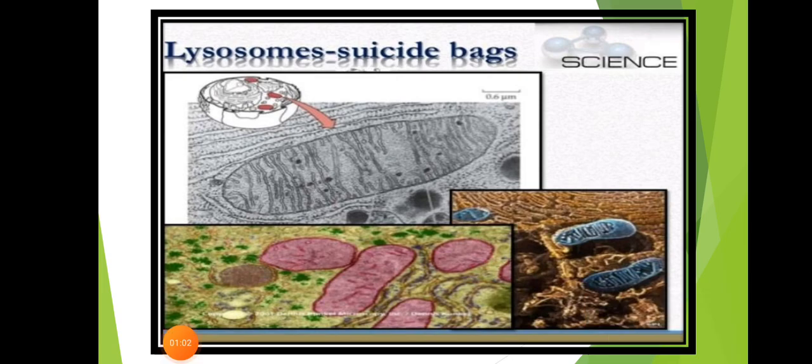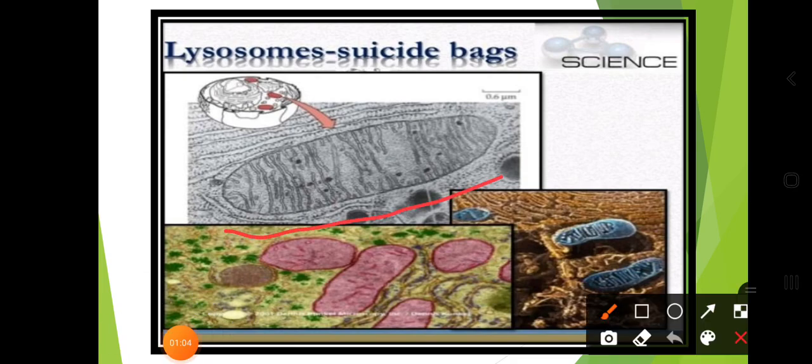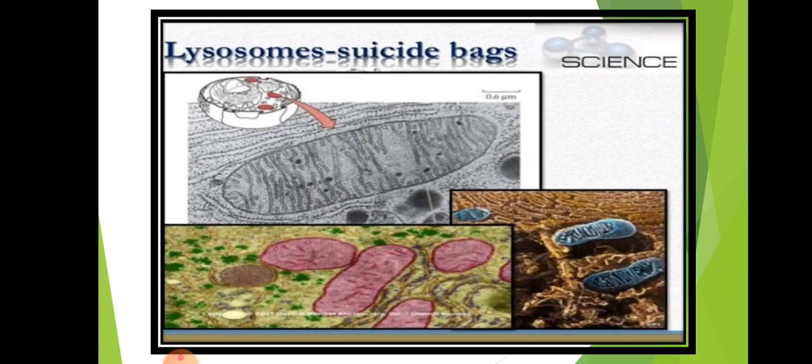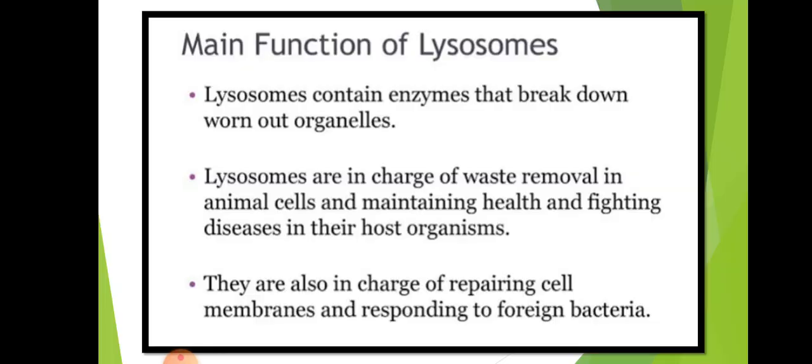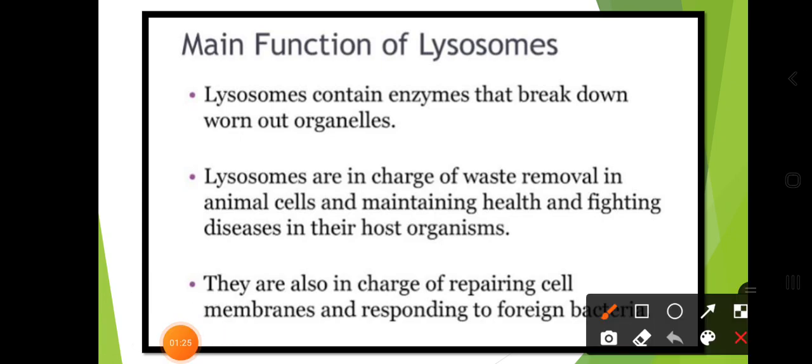So here you can see this is an image like a sac. Sac means it's like a pocket. So whatever waste material or wastage of the cells there is, it can be digested by this lysosome. So this is the concept we are going to learn now. So what are the main functions of lysosomes? Lysosomes contain enzymes that break down worn out organelles.